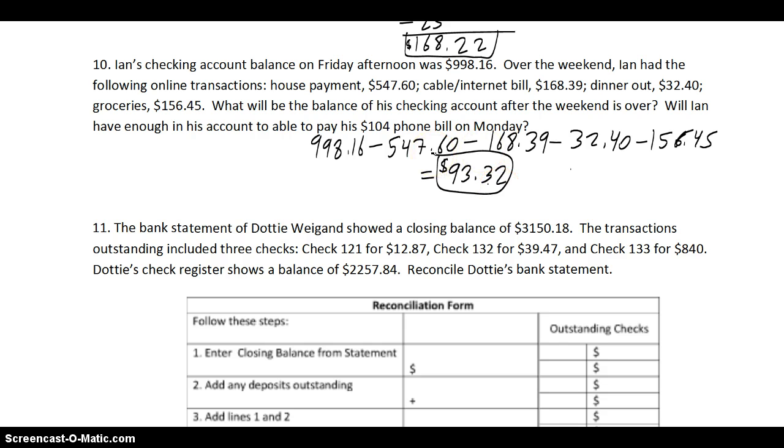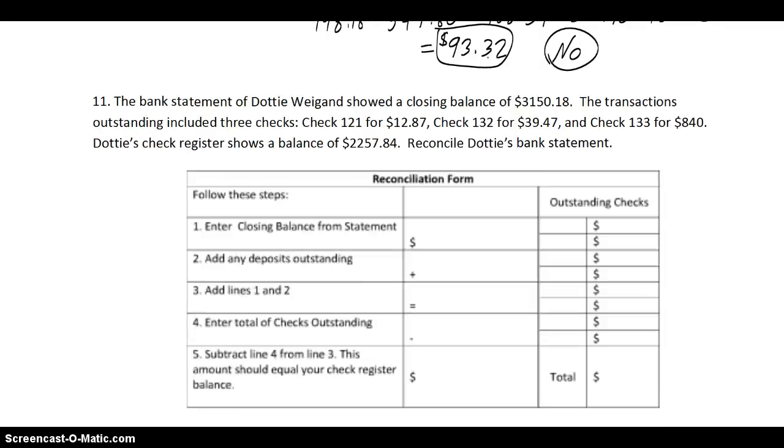And then it asks, will he have enough in his account to be able, make sure you're reading all parts of the question, will he have enough in his account to be able to pay his $100 for a phone bill? Well, $93.32 is less than $104, so no, actually, he'll have to figure out a couple ways to maybe get some extra money in his account, maybe transfer from savings like before, right?